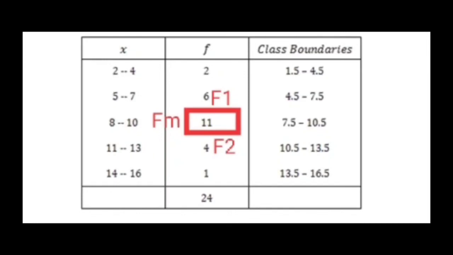So we have a question in this form. We have class intervals here, then we have frequencies, and in the same way as we made class boundaries in the median question, as these numbers are not matching. The first class ends on 4 and the second class starts at 5. The second class ends at 7 and the third class starts at 8. So there is a difference of one between all the classes.